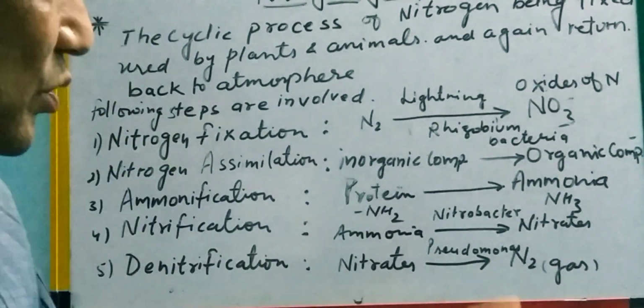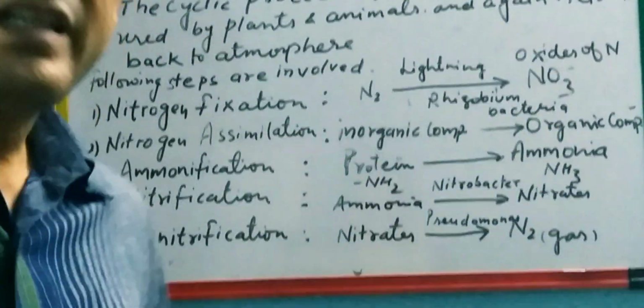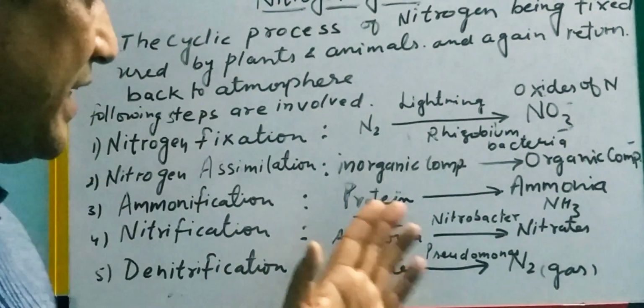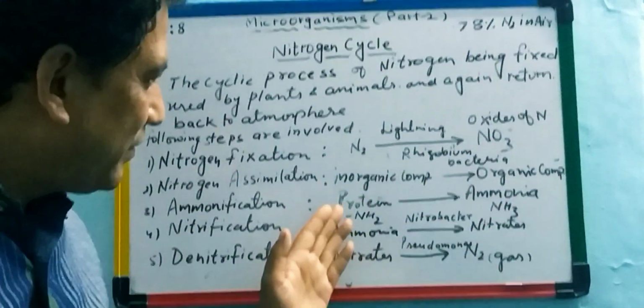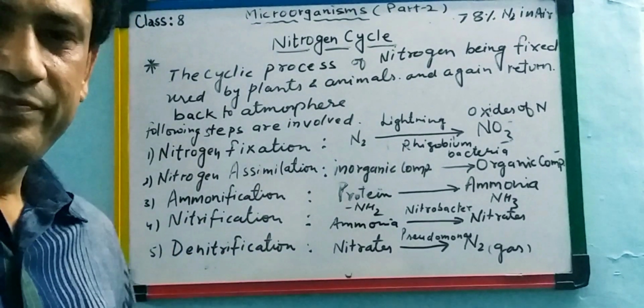Is that clear? So ammonia is the gas produced, and in our body there are E. coli bacteria and some helpful bacteria which change the protein into ammonia. Same in the plants also. So you see the traveling of the nitrogen element. Now nitrification.